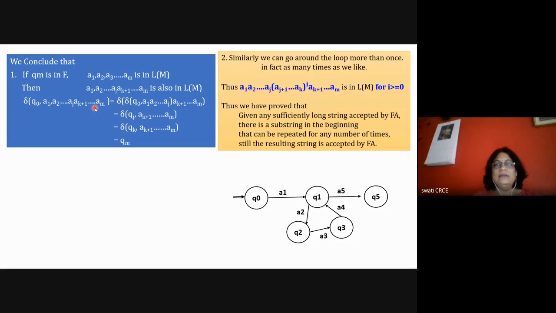Then similarly, if it is in the U V raised to I W format, if this loop can be executed any number of times and still it is in the language of M, for I greater than or equal to 0, we can rewrite this; this is also true, and another statement is also true. What is the other statement? A1 to AJ, then AJ plus 1 to AK for I number of times, and then AK plus 1 to AM. This particular string is also accepted by the language.